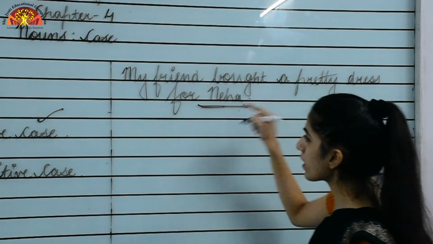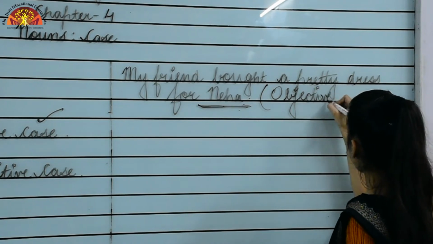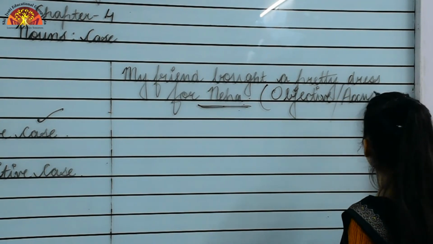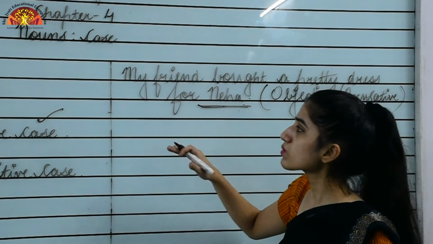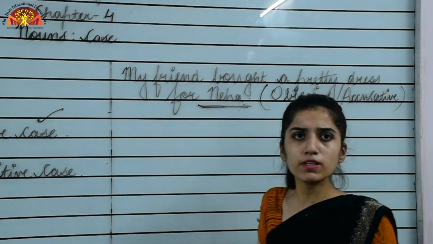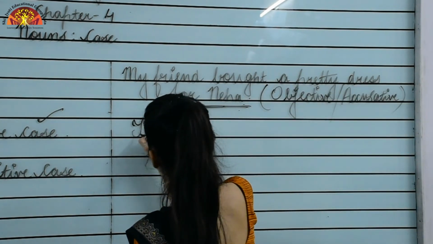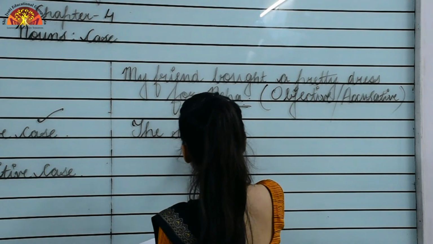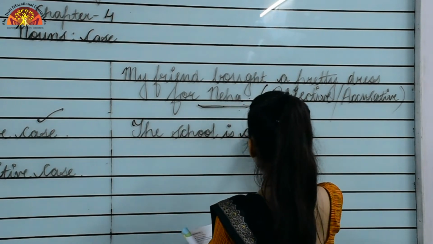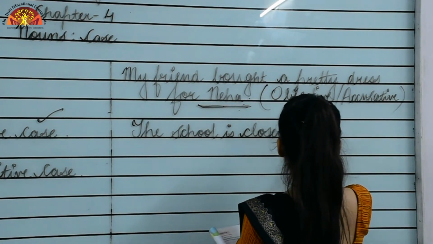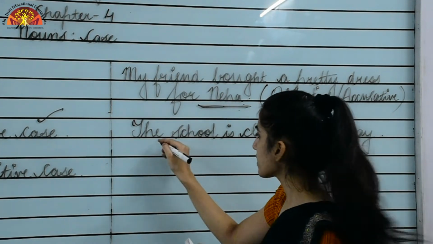Okay, now this represents what? I can write over here objective or accusative case, right? Now moving to the, so I am taking now examples from your book only. So let's see. The school is closed on Sunday. Okay, and I am underlining school over there.